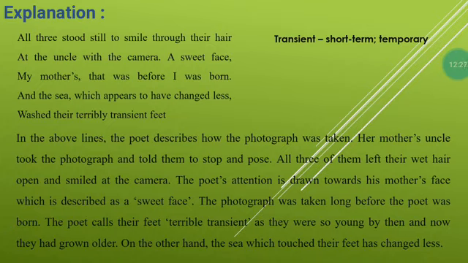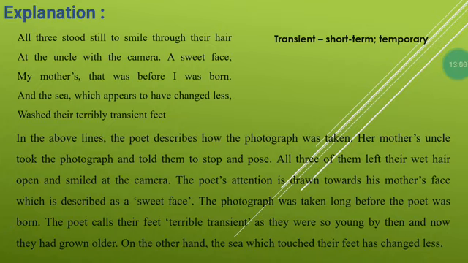It means when the uncle was just going to take that picture and capture that scene with his camera, at that time all three just stood still and also smiled, peeping through their wet hair. A sweet face, my mother's, means her mother's face was looking very sweet. That was before I was born.